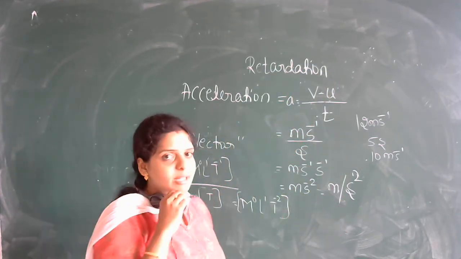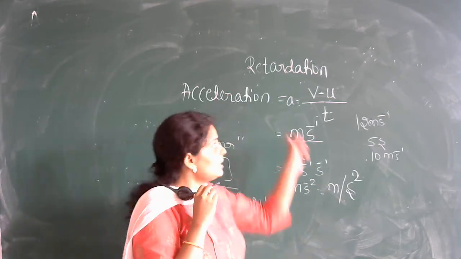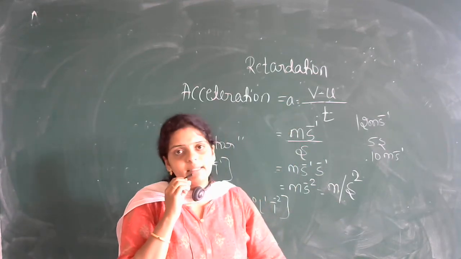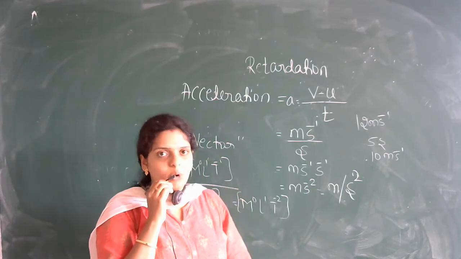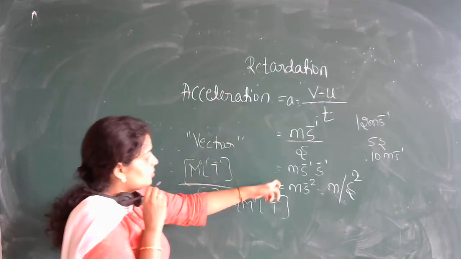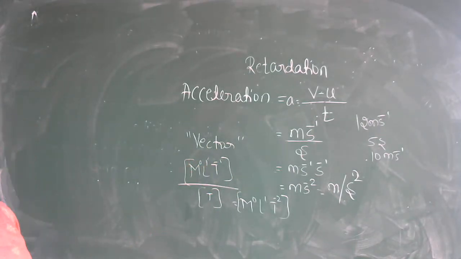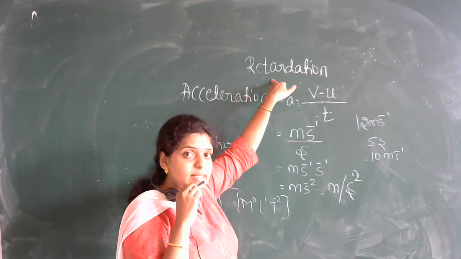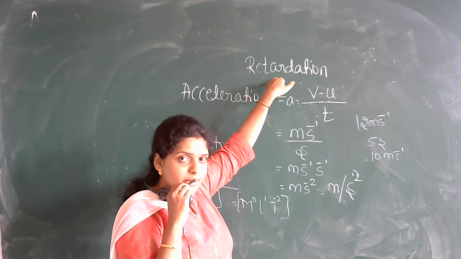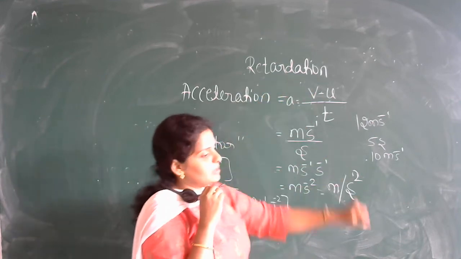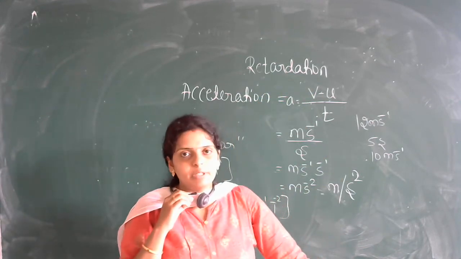So what is retardation here? Retardation is nothing but negative acceleration. Negative acceleration is known as retardation of the body. Is it clear? So this is acceleration, its formula, unit, dimension formula, and what we mean by retardation. So sometimes they will ask you to calculate the retardation of the body.